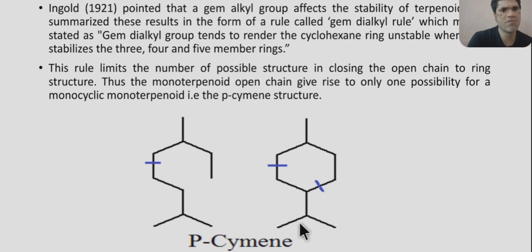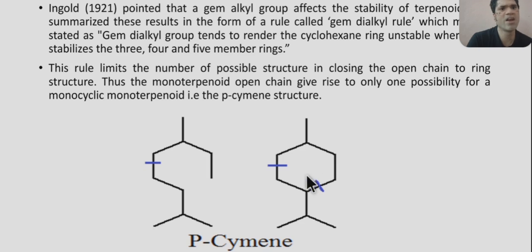So that means, if you see these are the two alkyl groups. When these two alkyl groups are attached to the same carbon atom, this is called a gem dialkyl group. In this case, two methyl groups are attached to the same carbon, hence it is called a gem dimethyl group. When this gem dimethyl group is attached to a 6-membered ring, the ring becomes unstable. That means it can easily break to give this form.